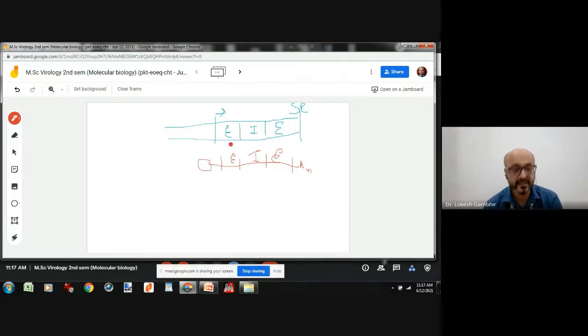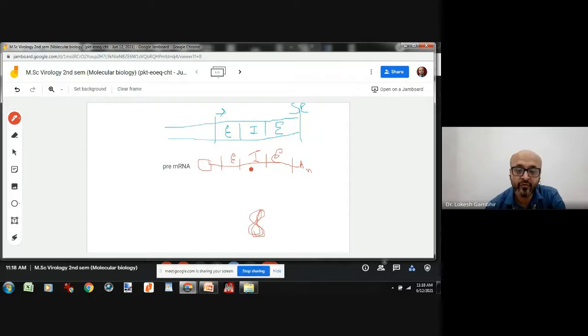Now in this state, this mRNA molecule is called pre-mRNA. It is not yet matured. Why? Because there is an intronic region. It will not lead to any kind of protein formation. Why? Because when the ribosomes will be coming, they will be removed here, because this region codes for nothing.